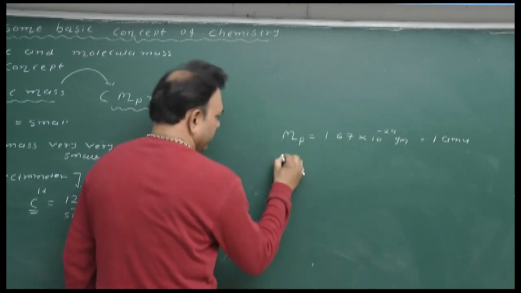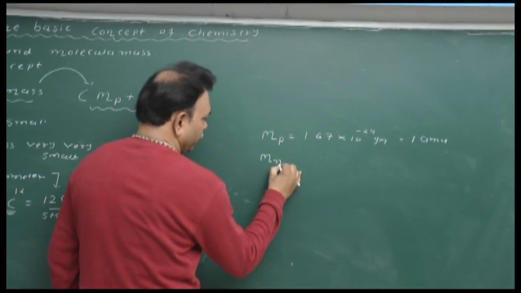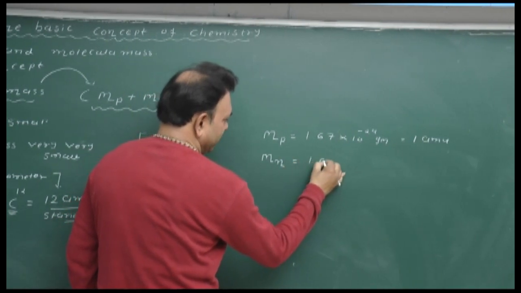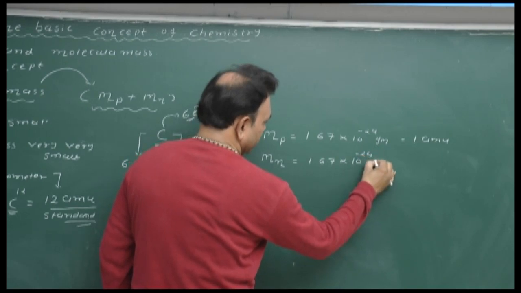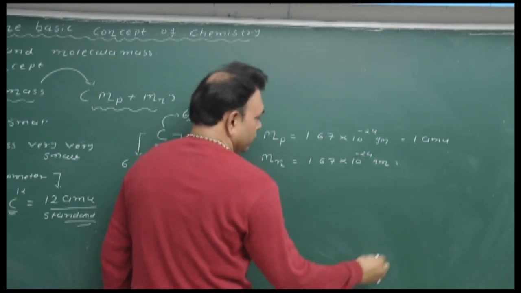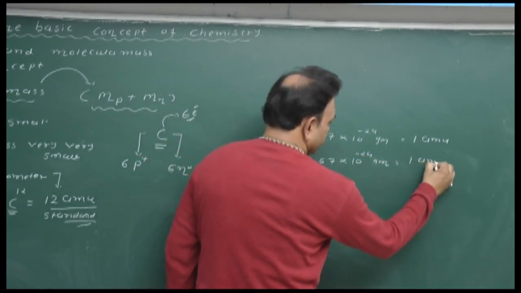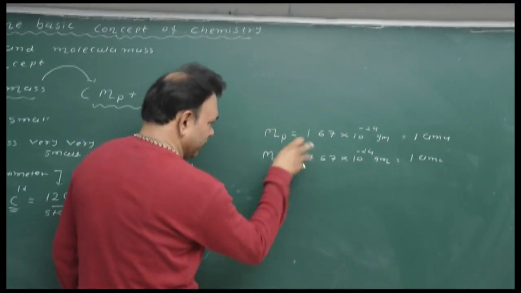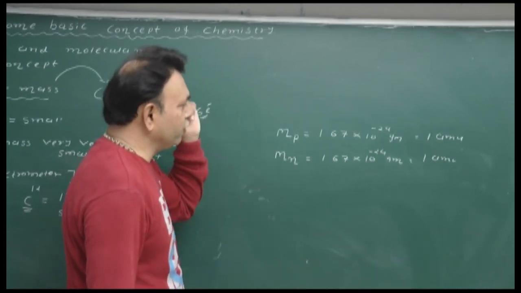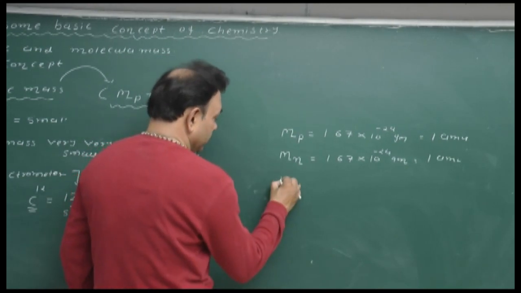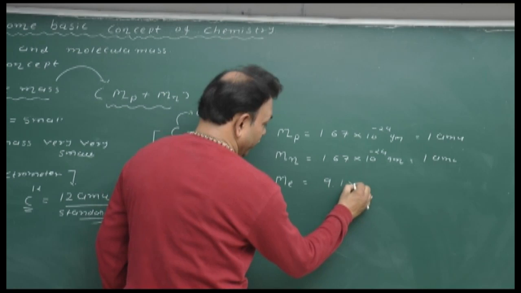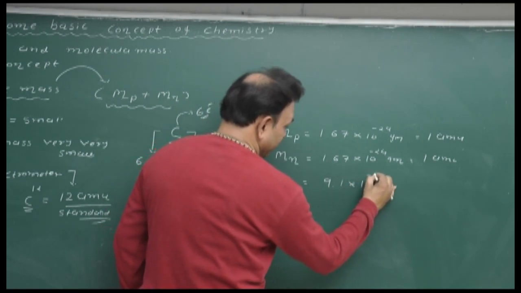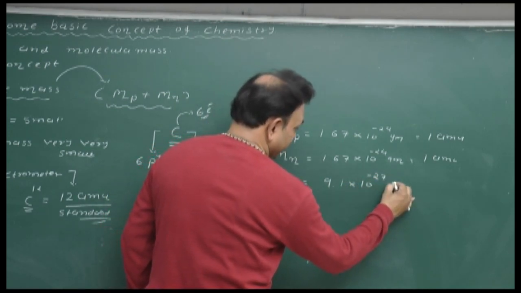Same as mass of neutron is equal to 1.67 into 10 raised to minus 24 gram, equal to 1 AMU. तो ध्यान दो, इसका मास थोड़ा ज्यादा है और we just consider both are equal. And number 3, mass of electron is 9.1 into 10 raised to minus 27 gram.